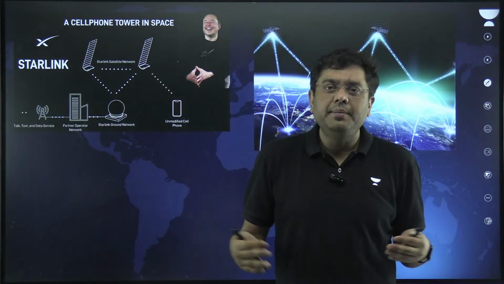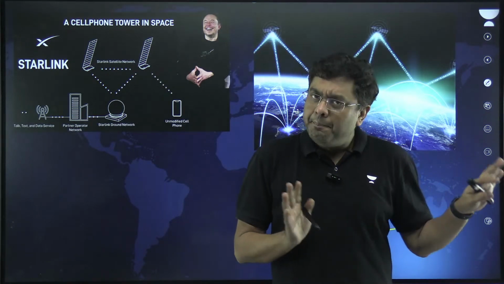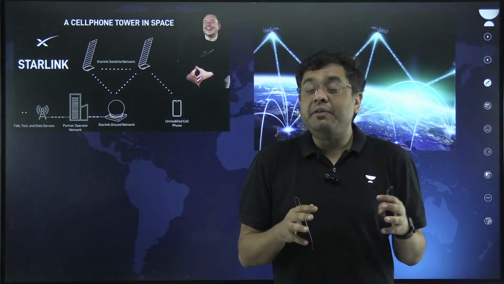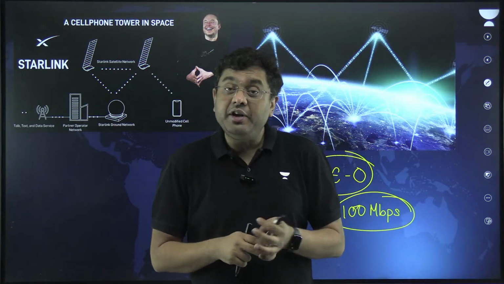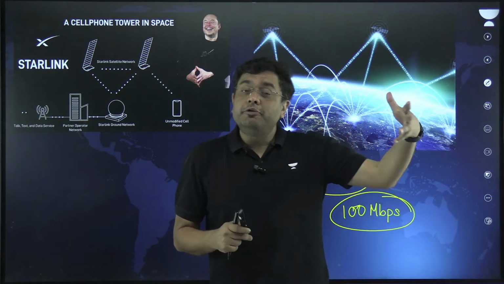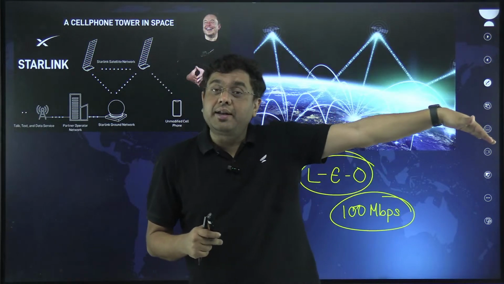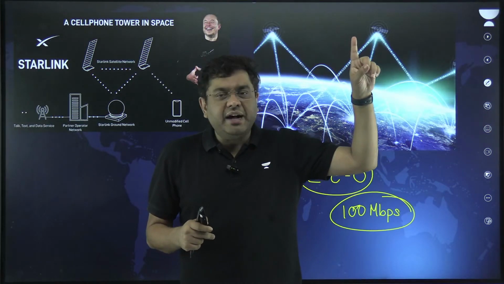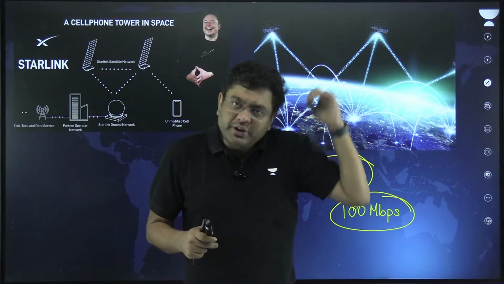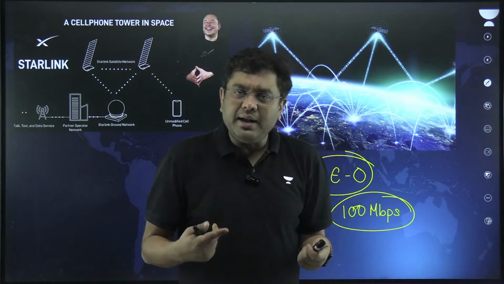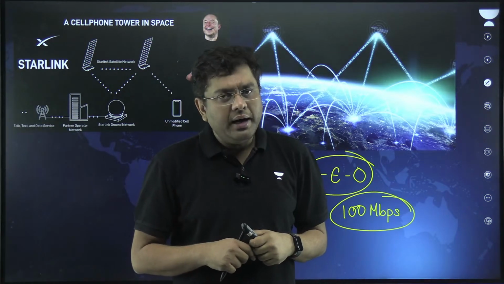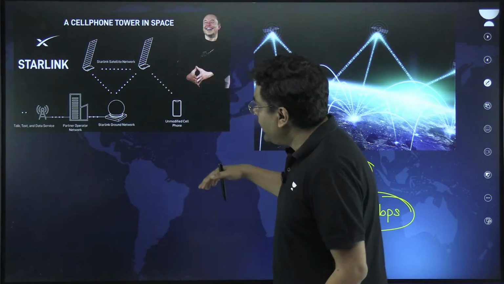But at the same time, it can be a boon, a beneficial aspect when we talk about rural connectivity, when we talk about the remote areas. Many of the remote areas don't have the wired connection, but they have access to the clear sky. So they will end up benefiting greatly out of this particular endeavor of Starlink. So here what do you see?